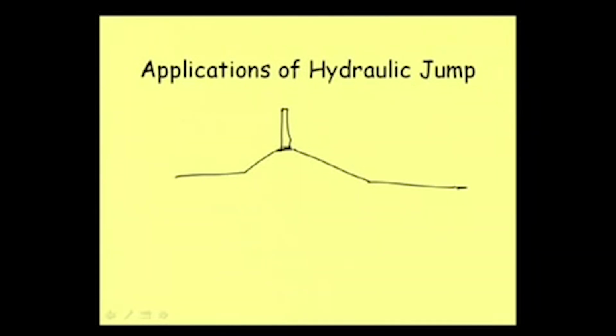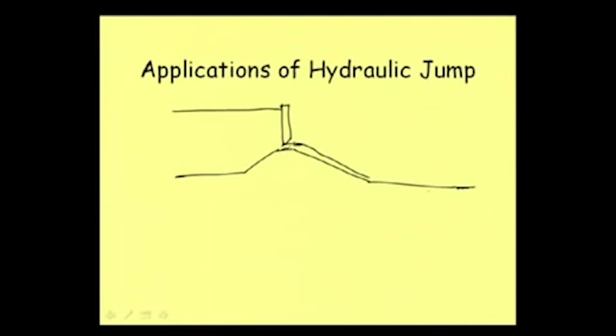Then say water depth is this much, and this part is called the apron, because when we release water, or when water is moving above this part, water is coming this way. This may be a sluice gate like this, and when we release water it comes like this, and then it will be moving over this bed.